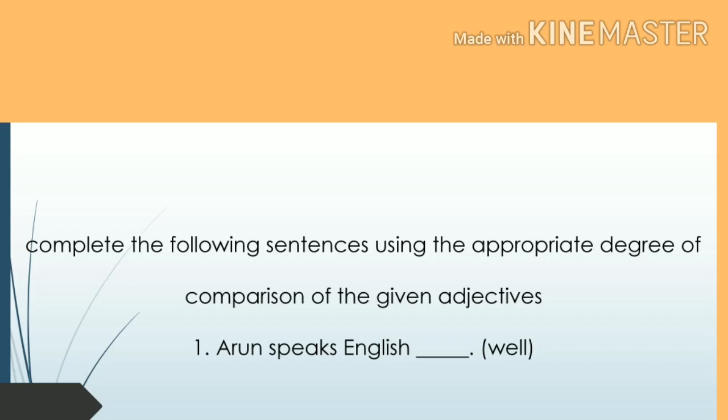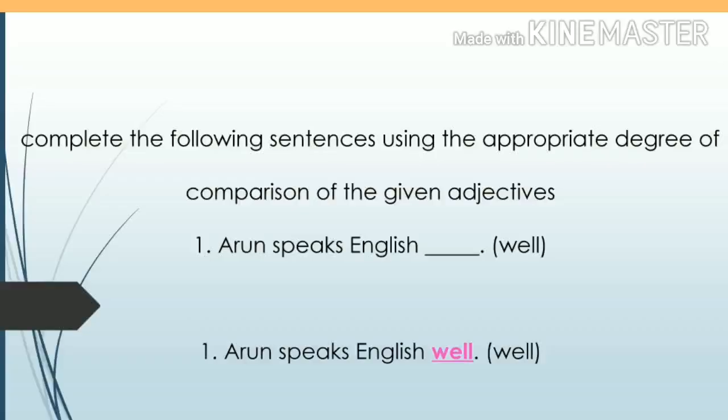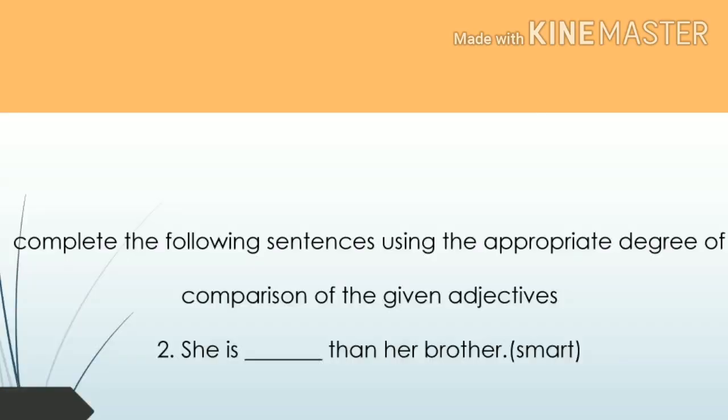See the example. Arun speaks English dash. They speak about only one person, Arun. It is one noun. So the positive degree. The given word we have to write in the positive form. Arun speaks English well. Next one for comparative. She is dash than her brother. Here we have two nouns. One is she, second one is brother. And also we have the clue word, that is than. So it is obviously comparative degree.